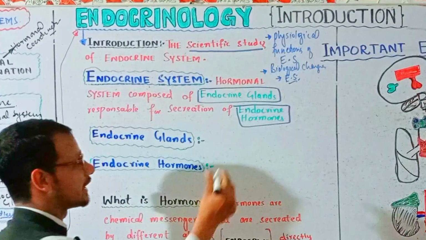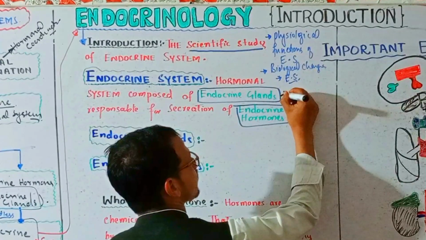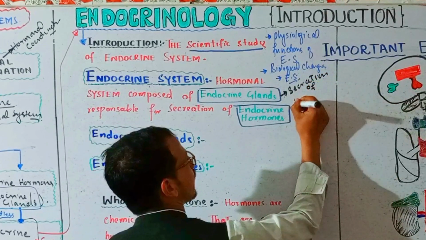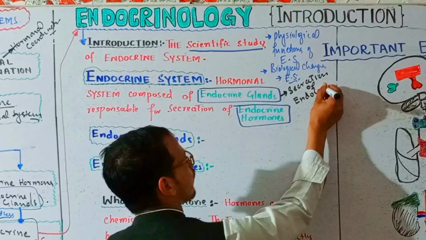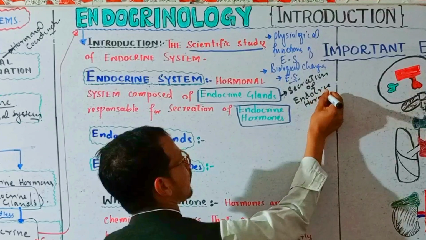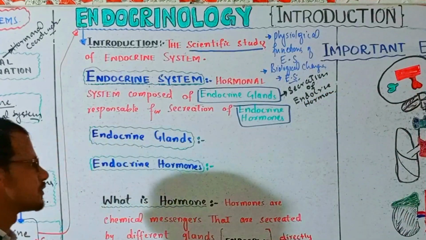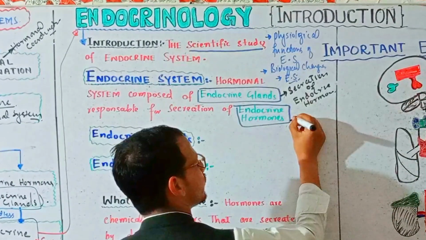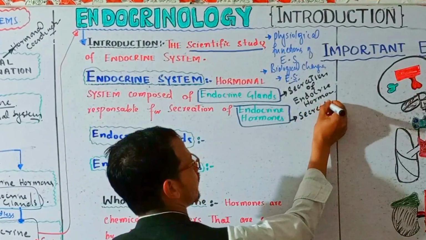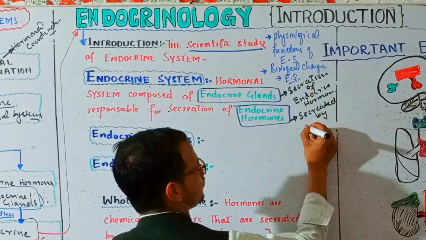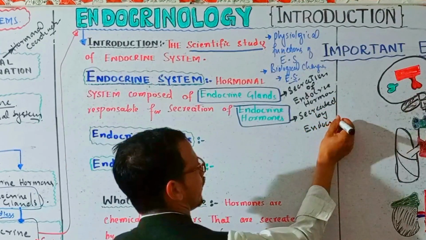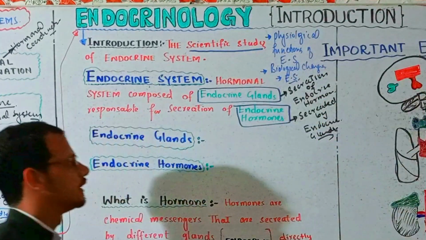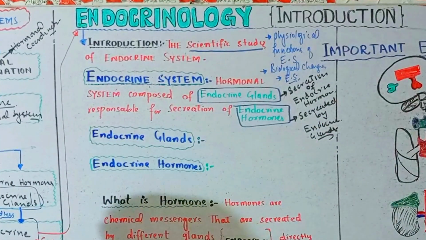What are these endocrine glands responsible for? They are responsible for the secretion of endocrine hormones, right? What are endocrine hormones? Endocrine hormones are the hormones which are secreted by endocrine glands, right? So these are endocrine glands and endocrine hormones.